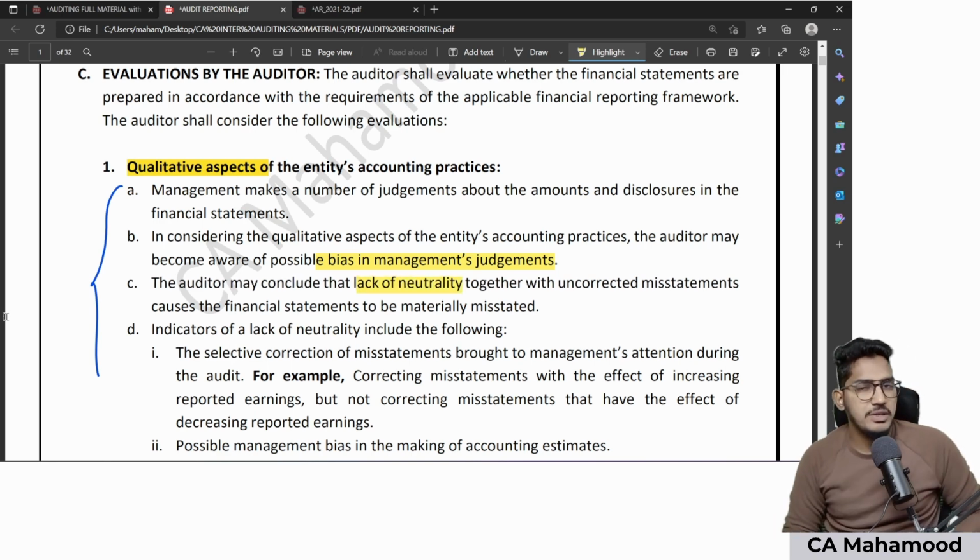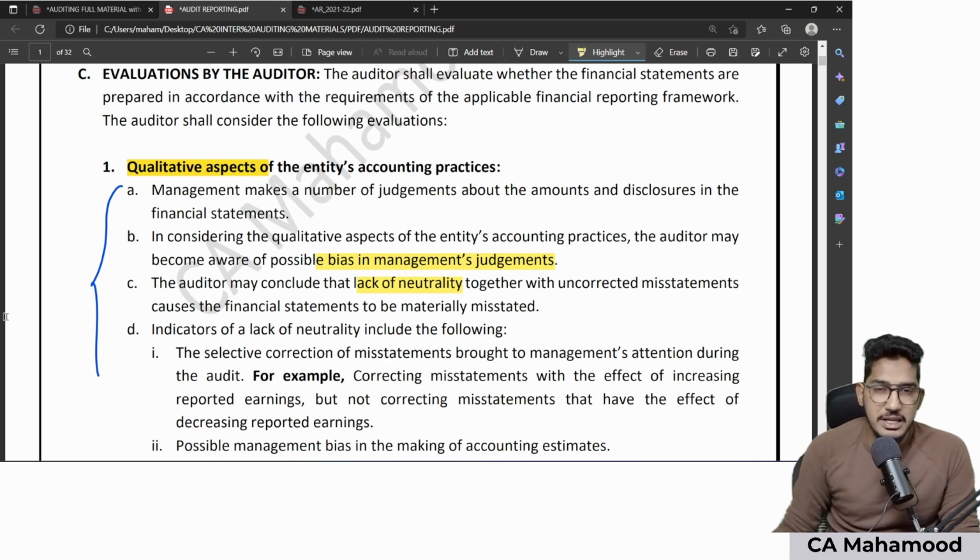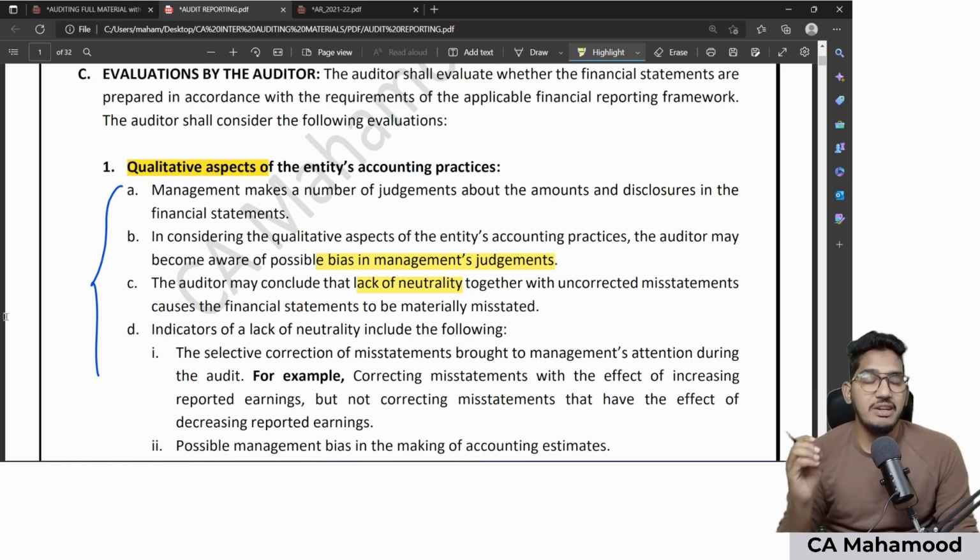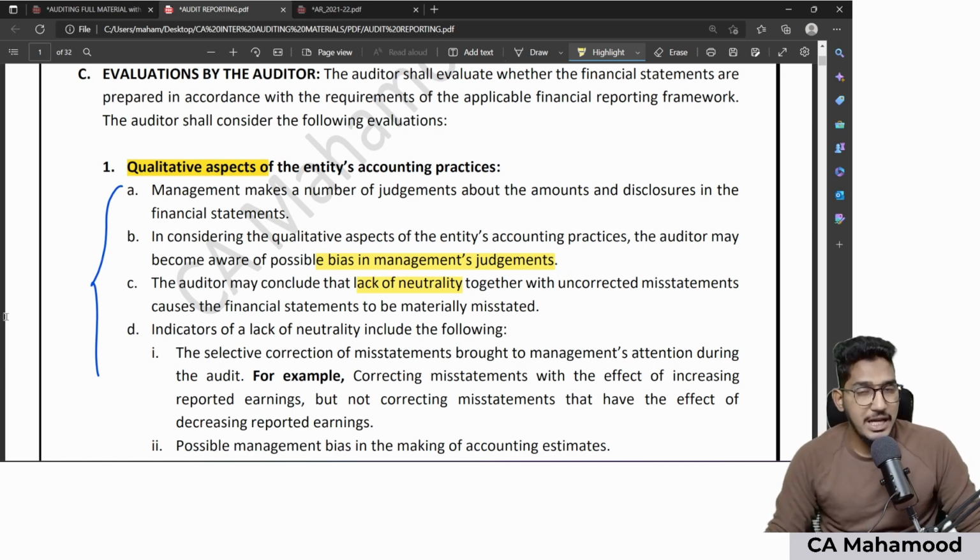You might find that management is not taking decisions in an unbiased manner. They are showing some partiality towards some accounting policies. So whenever you come across any bias or lack of neutrality in selection of accounting policies for transactions, we should immediately become alert. Why? Because bias or lack of neutrality indicates that management is trying to do some manipulation.